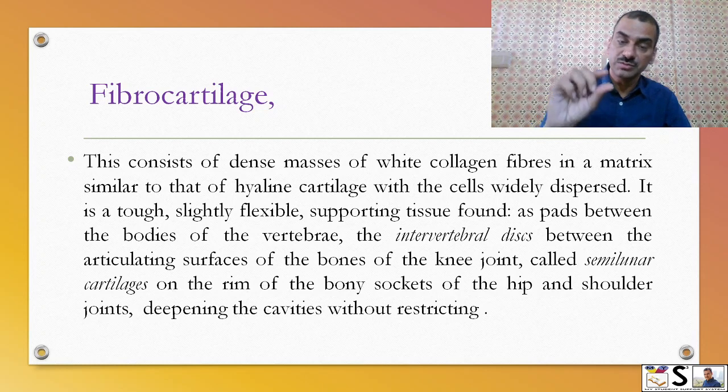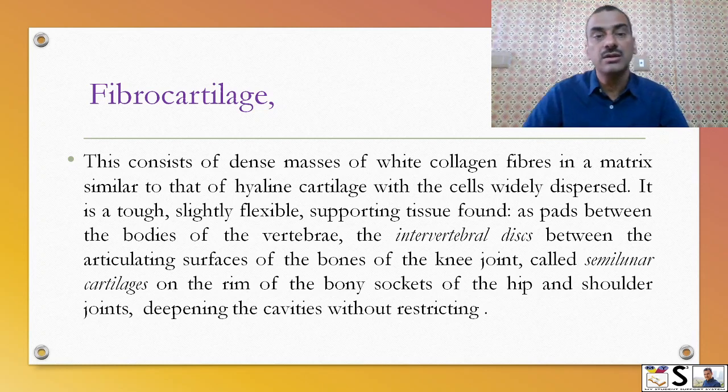Okay, it means the disc is formed by fibrocartilage in the intervertebral disc, between the articulating surface of the bones of knee joint. Okay, it is also found in the knee joint called semi-lunar cartilage made up of fibrocartilage, and the rim of body sockets of the hip joint and shoulder joint, deepening the cavity without restricting movement.